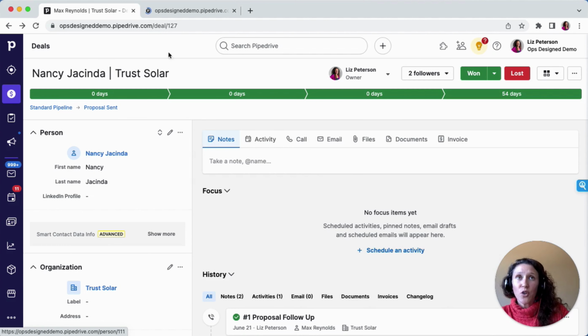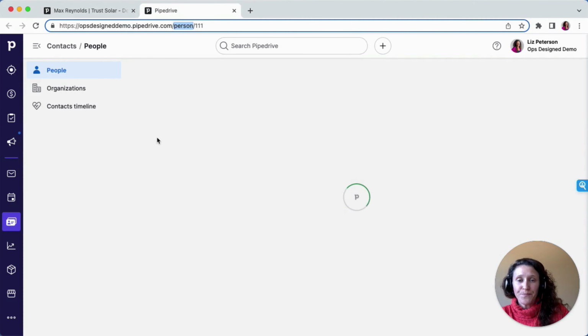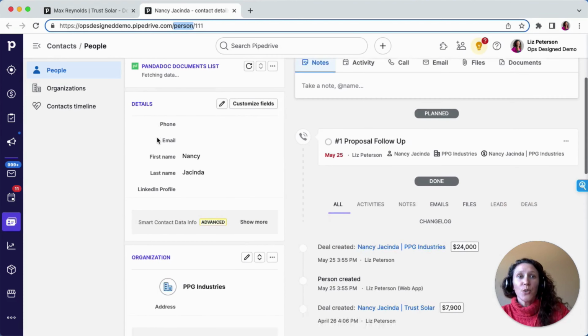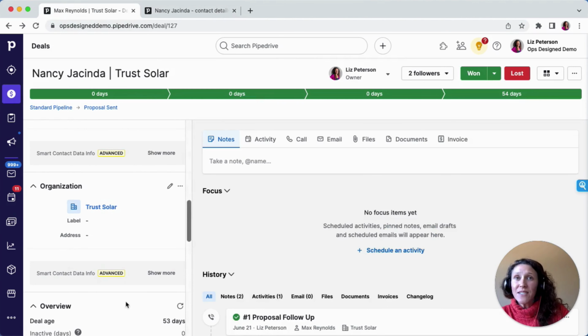So if I click to open up Nancy here, now I'm looking at a person, and you can see that Nancy is connected to the PPG Industries organization, whereas my deal is connected to Trust Solar.